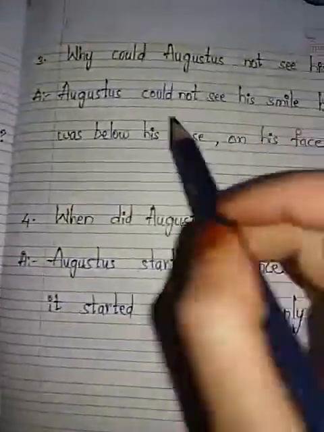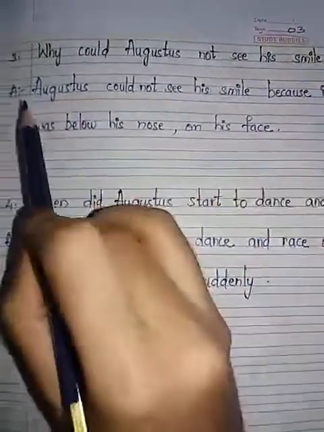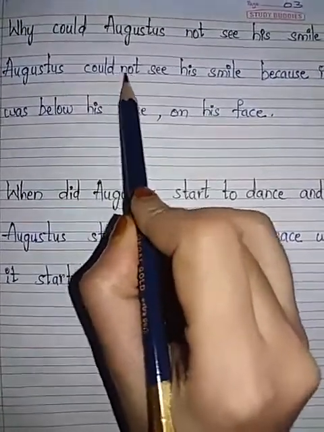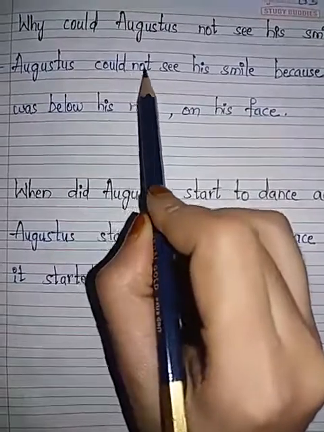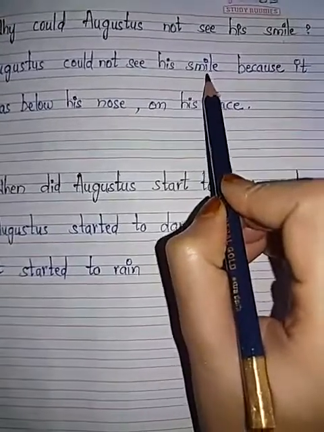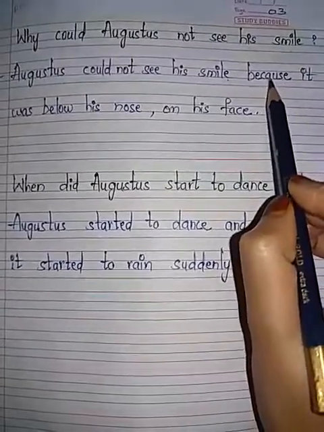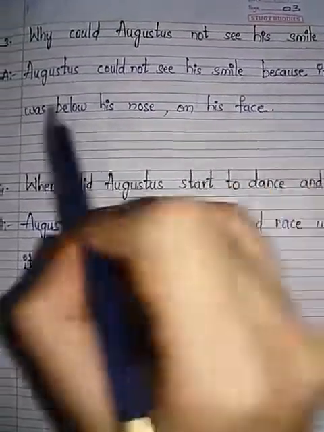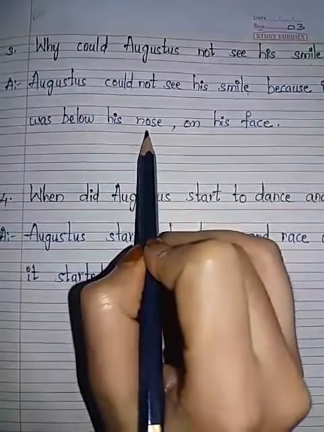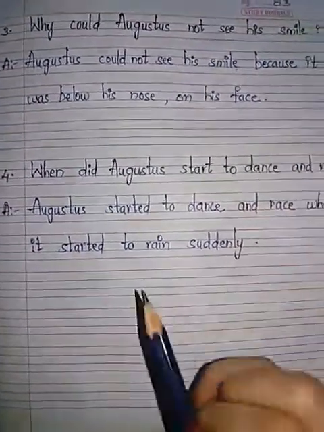Okay. Next, third question. Why could Augustus not see his smile? Answer: Augustus could not, C-O-U-L-D, N-O-T, see, S-E-E, his smile, S-M-I-L-E, because, B-E-C-A-U-S-E, it was below, B-E-L-O-W, his nose, N-O-S-E, on his face, F-A-C-E.